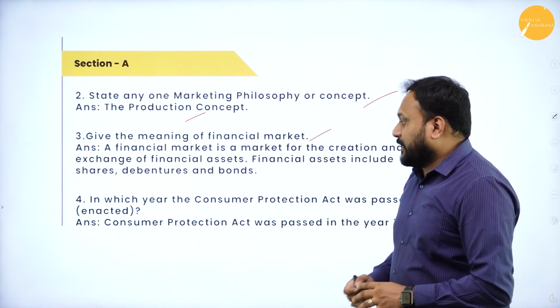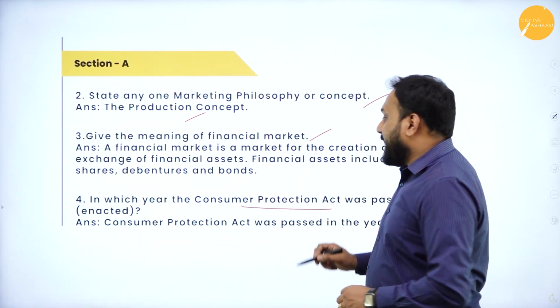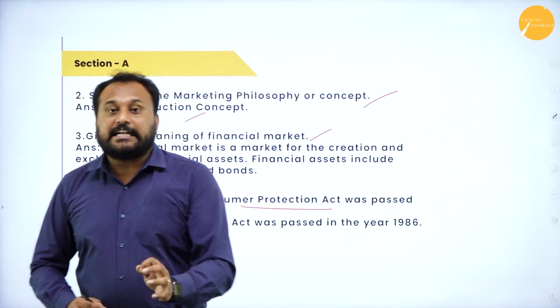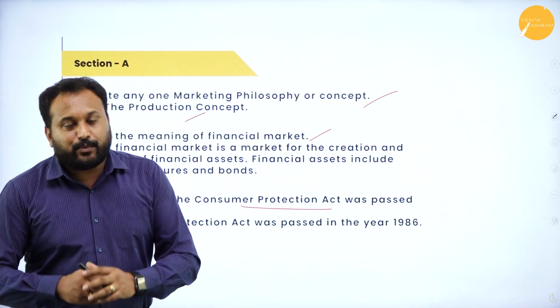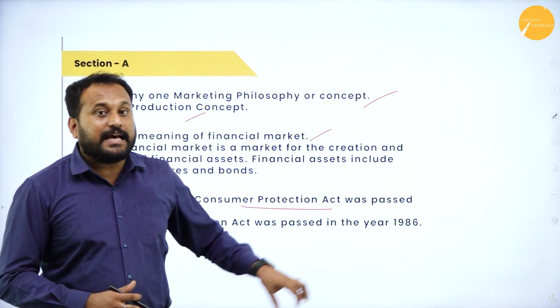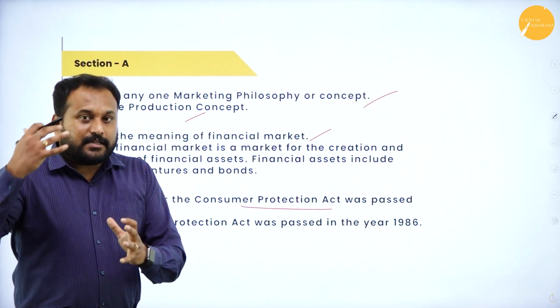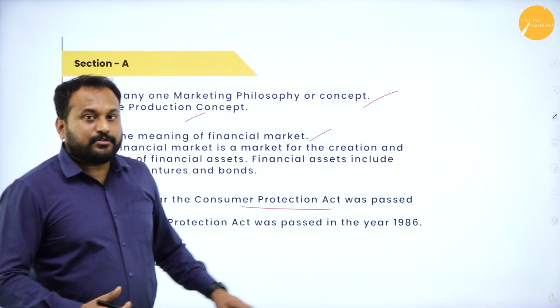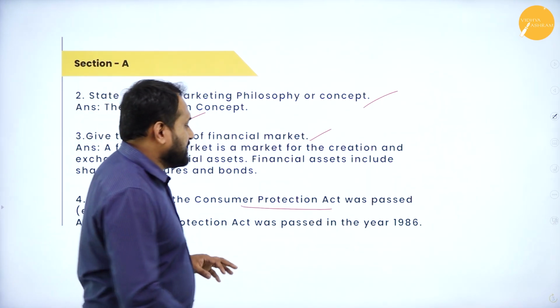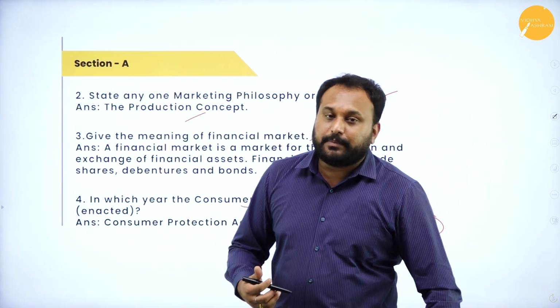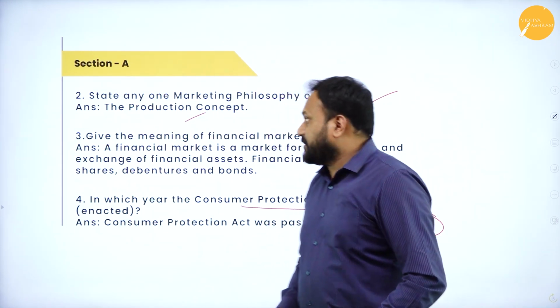The next one is, in which year was the Consumer Protection Act passed or enacted? You are supposed to write 1986, that is the year the Consumer Protection Act was actually enacted in India. Don't write the revised act. You are supposed to go with 1986, that is the year. So these are the questions which you will probably get in the 1 mark questions.